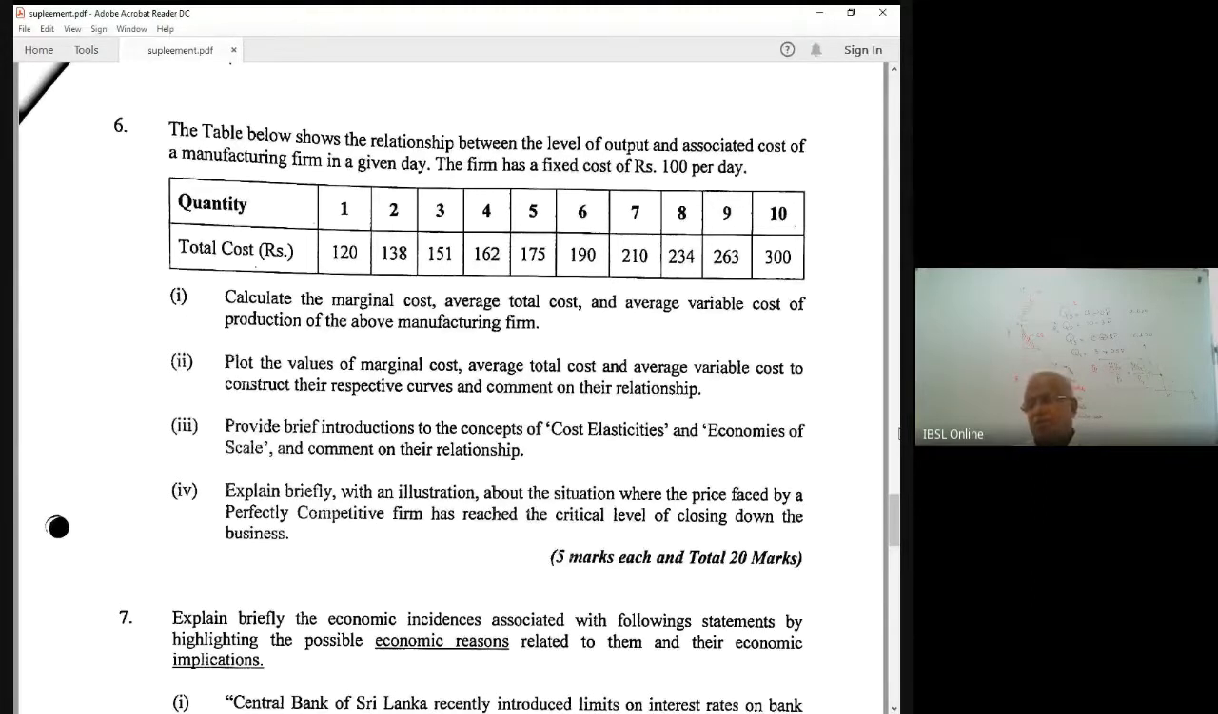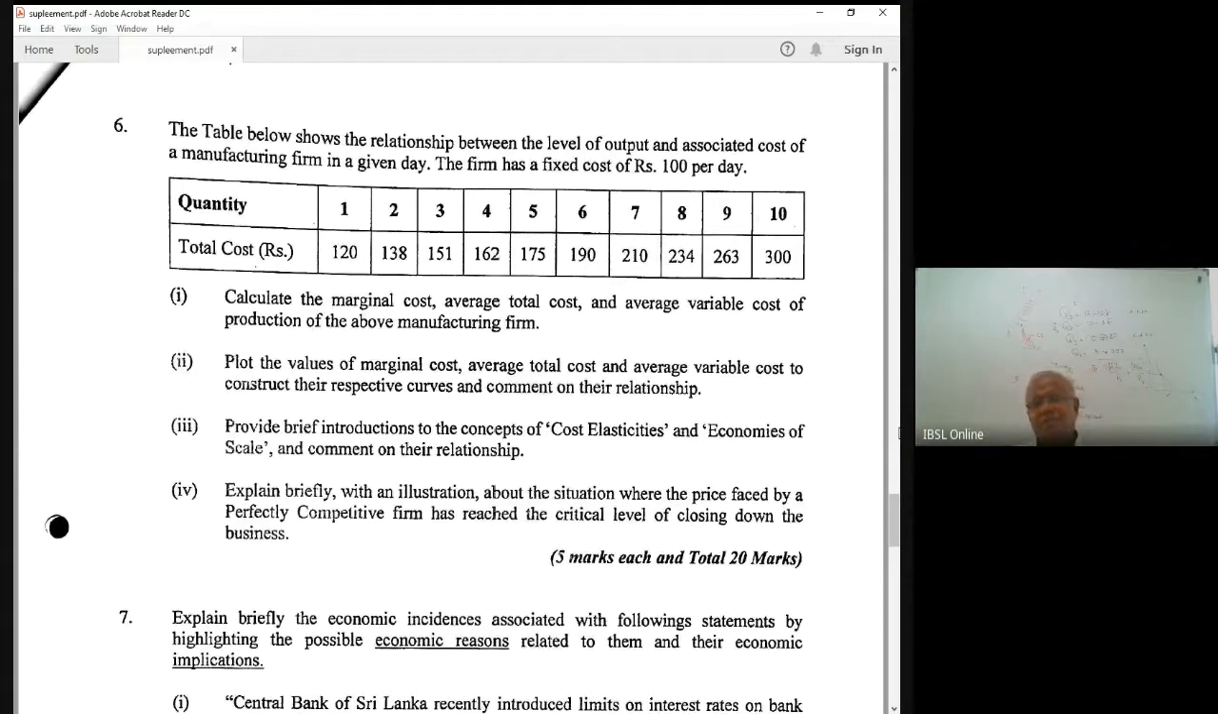I think I gave lots of handouts, presentations, quizzes. So go to that and first try the questions. If you are not in a position to answer properly, then go to the model answer.